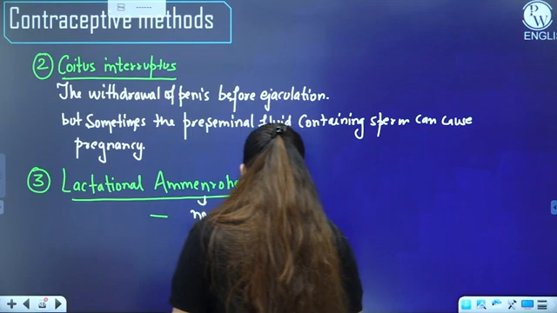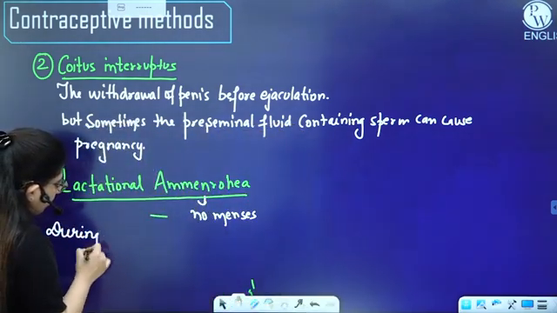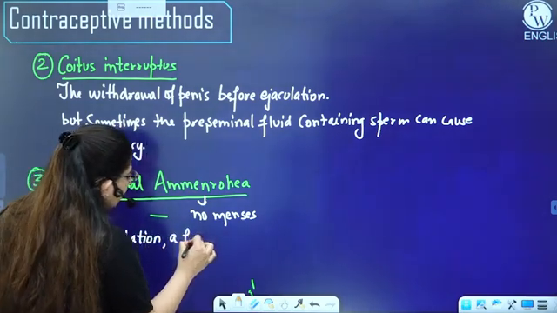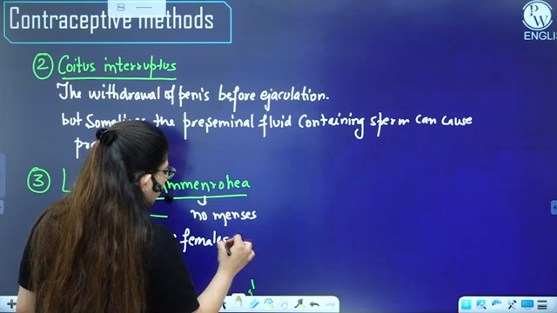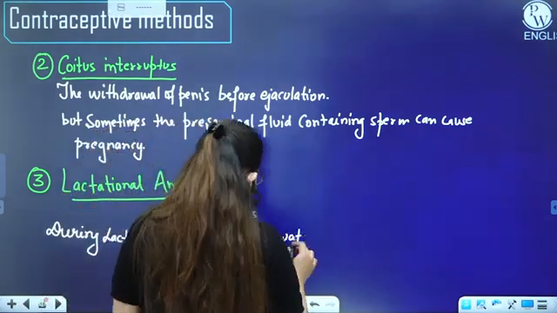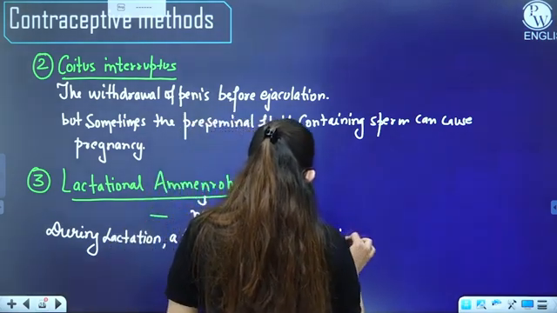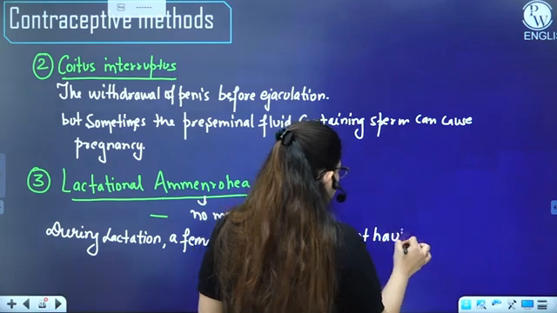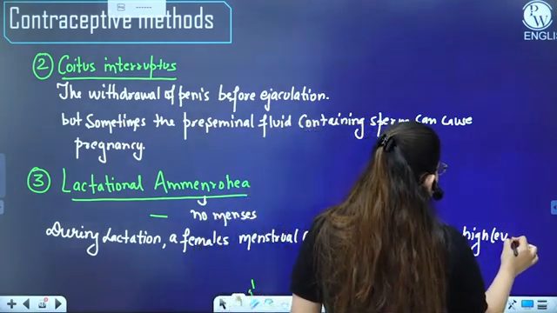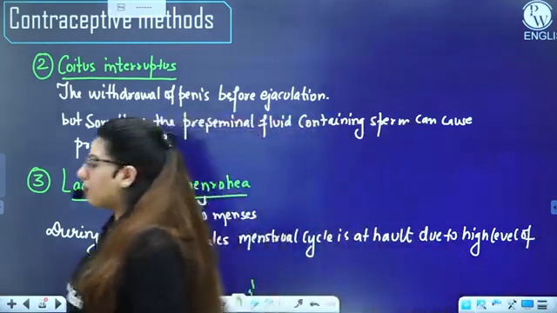So what is lactational amenorrhea? During lactation, a female's menstrual cycle is at halt due to high level of prolactin hormone. You know what is prolactin hormone? That produces milk in a female's mammary glands.